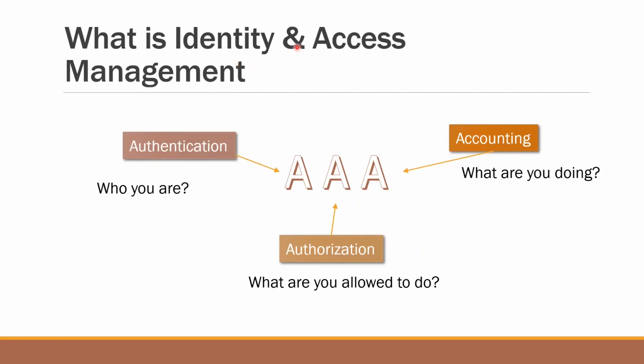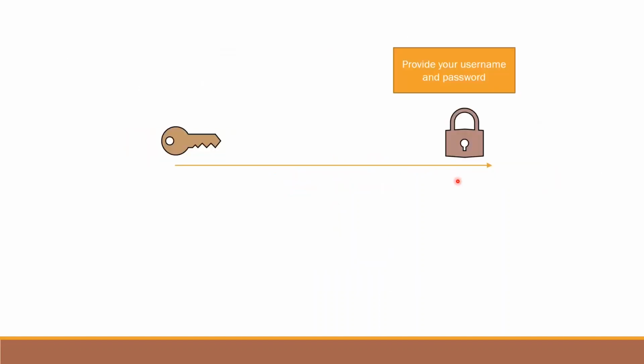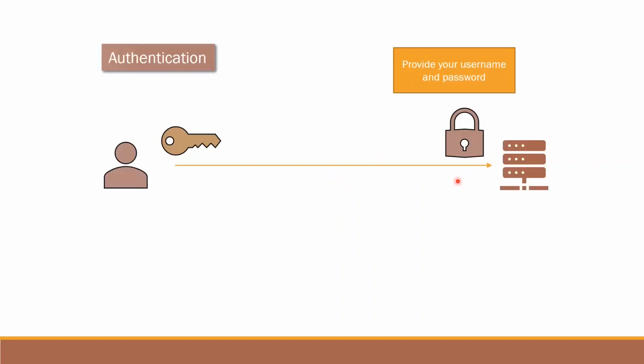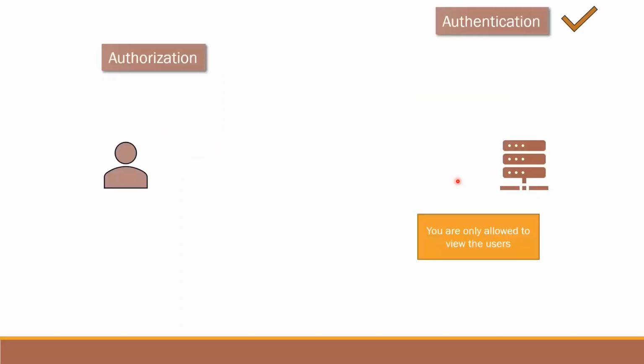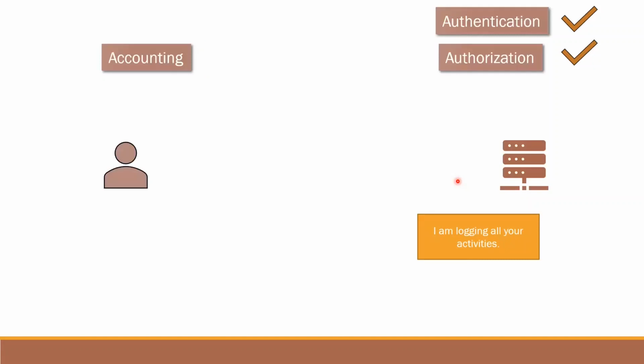So that's why it's only called identity and access management, not identity, access, and accounting. The service which helps to provide accounting is called CloudTrail logs. So I think this would be clear, right? This is authentication, where you are provided access through a password or maybe a certificate, right? Once you have authentication, the system checks what your capabilities are and what type of authorization you have. And then it will also do some sort of accounting, that is, logging all of your activities.